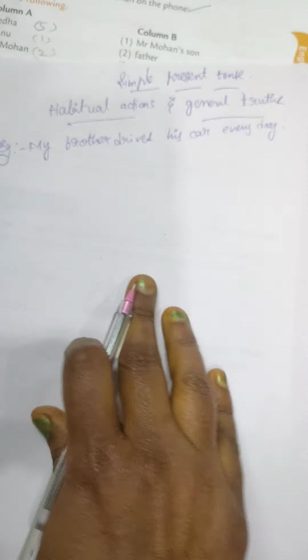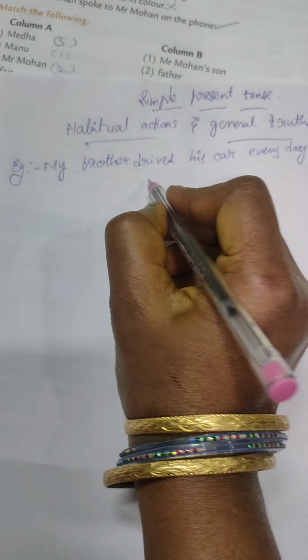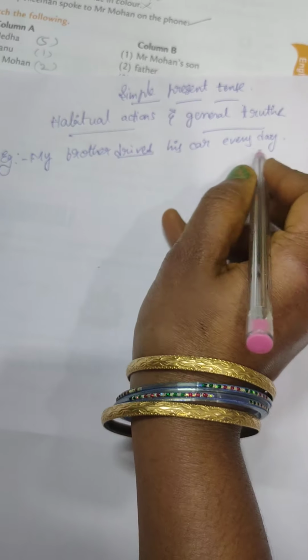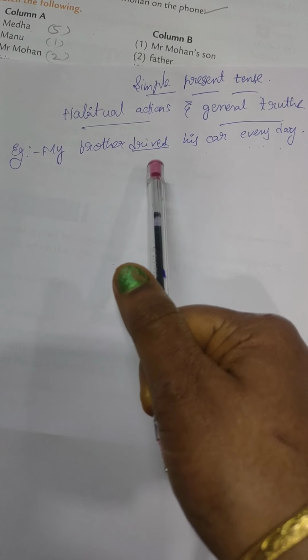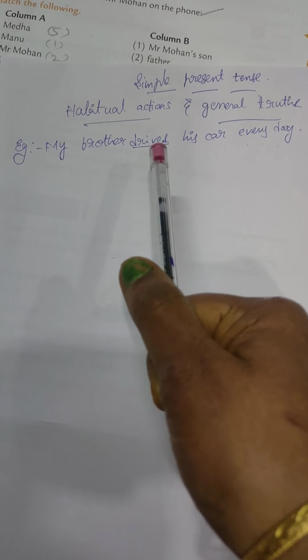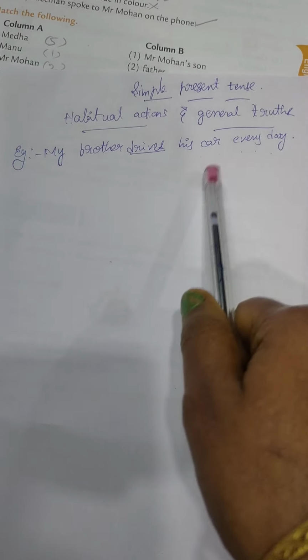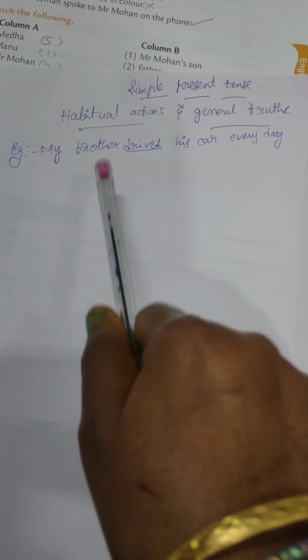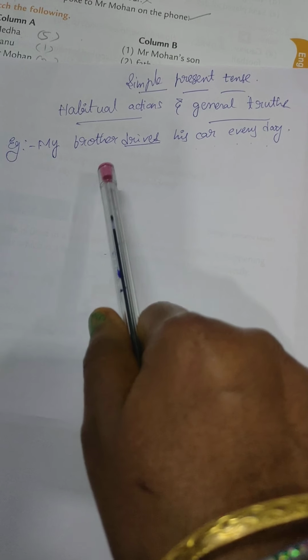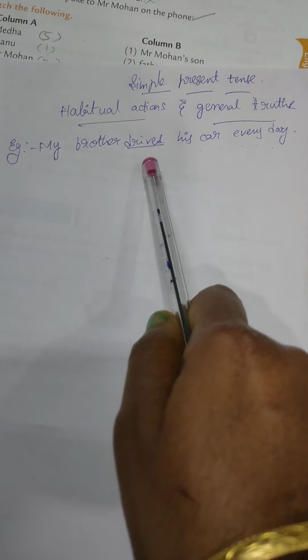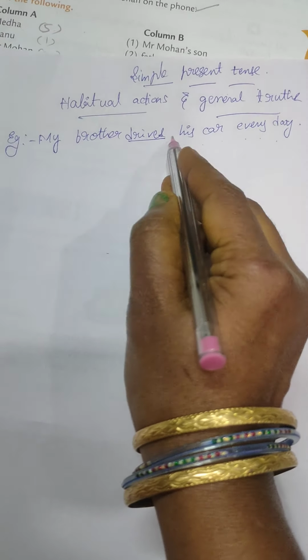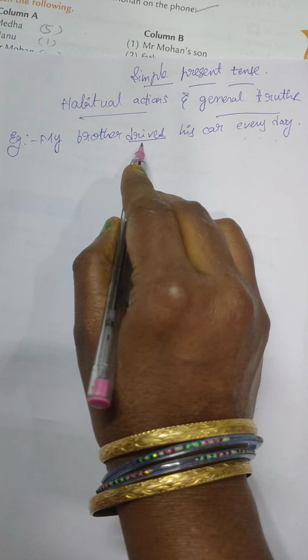See this example. Read this example. My brother drives his car every day. See, the sentence is in the simple present tense. I used my verb in the simple present tense because it is a habitual action of this boy. It is a general habit. So that's the reason I have written my verb in the simple present tense.